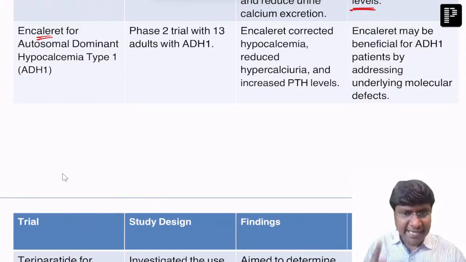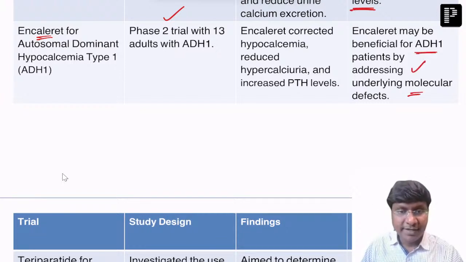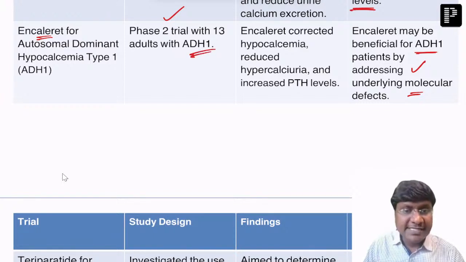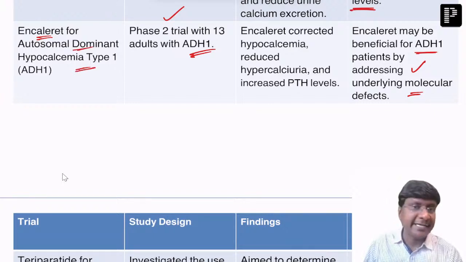encaleret, but this is in a phase 2 trial. In which group of individuals is this beneficial? Encaleret is beneficial for ADH1 patients by addressing the underlying molecular defects. So in those individuals with the ADH1 mutation, encaleret is required. What is ADH1? Autosomal dominant hypocalcemia type 1. That is called ADH1.